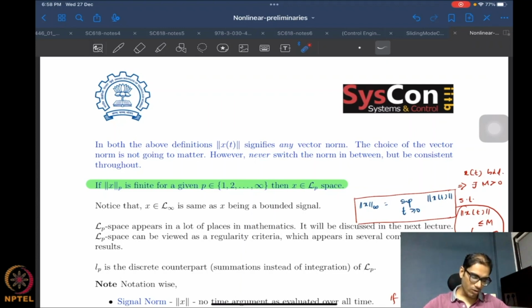One of the important things that we realize immediately is that when we say that x belongs to L infinity, we are just referring to a bounded signal.